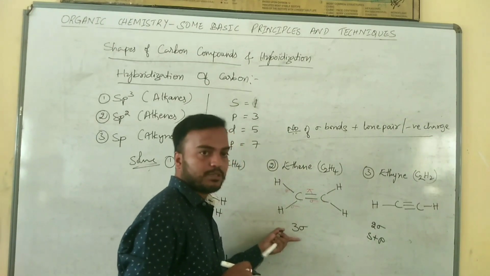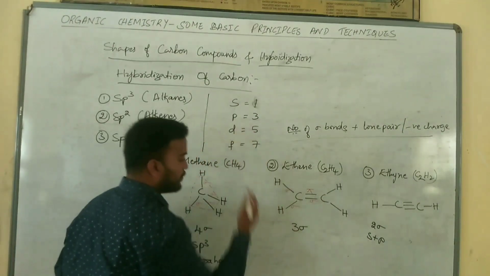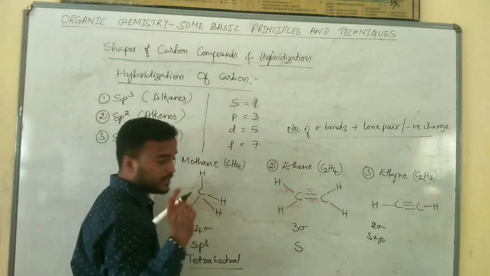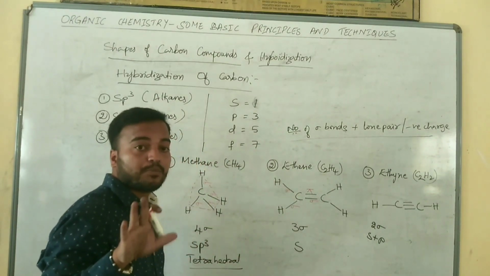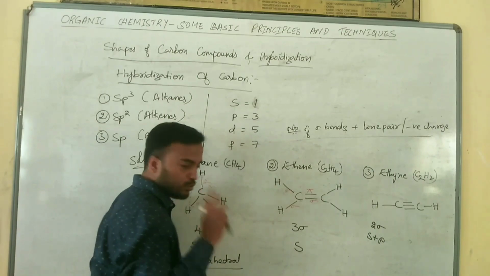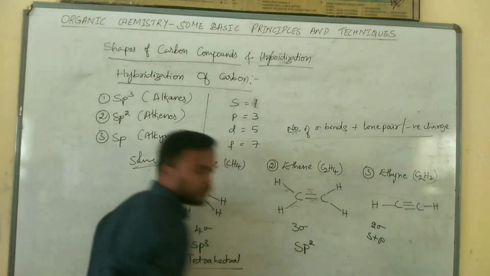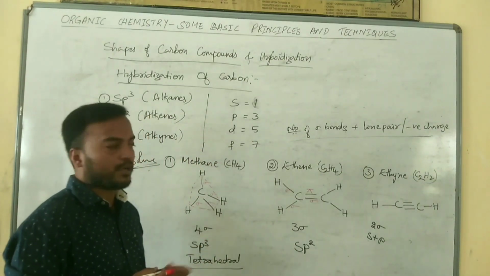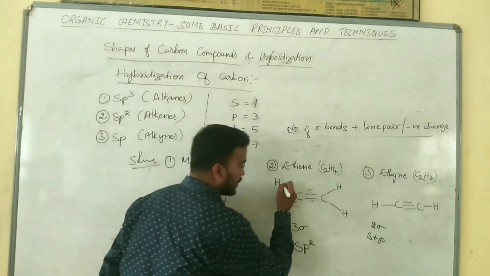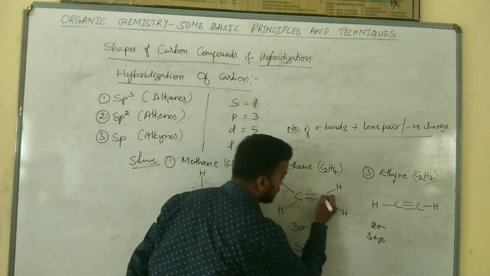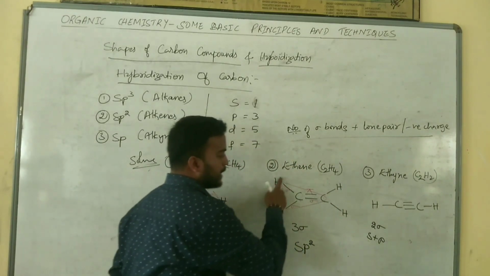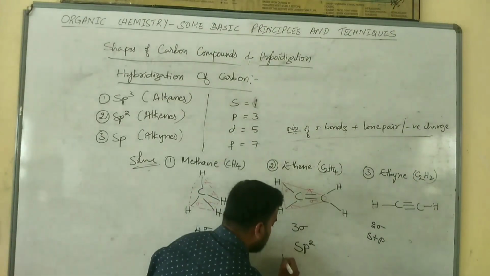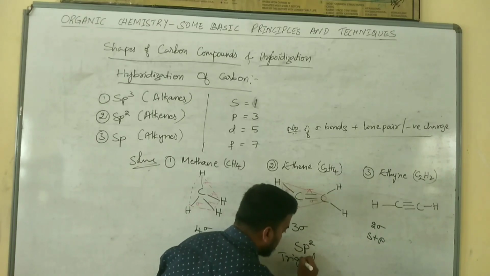So 3 sigma bonds means what is the hybridization? First we should start from s. After the completion of s we should go for p. In the case of p we have 3 suborbitals, but in this case we don't need all three. We require only 2. The hybridization is sp2, so 2 plus 1 is 3. Next, what is the shape or structure of ethene? I will connect all the bonds. It looks trigonal planar. The structure is trigonal planar.